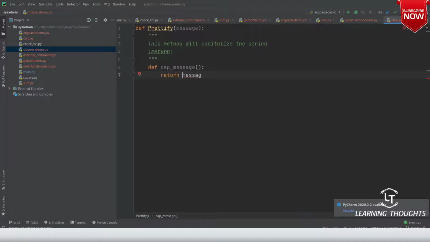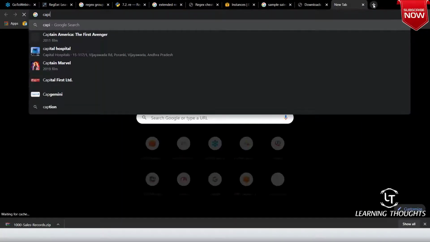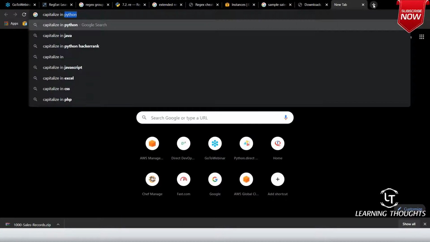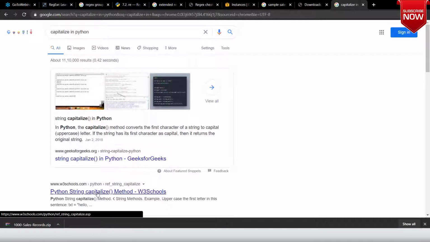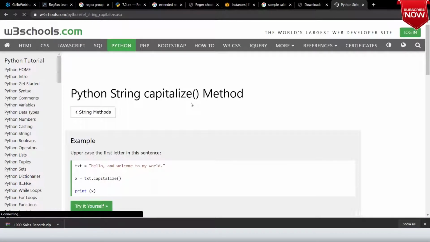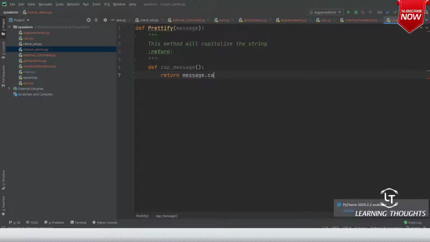I don't remember the capitalize method, so let me check: string has a capitalize method, I can directly use that. The message is not passed to this inner function, it is passed to the outside function. Rather than doing its operation, the outside function will return capitalize_message.